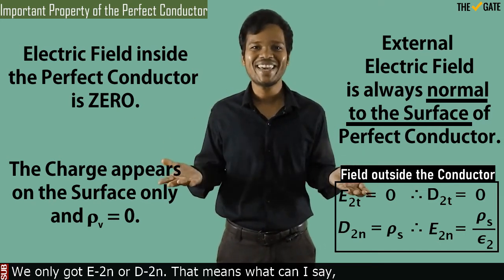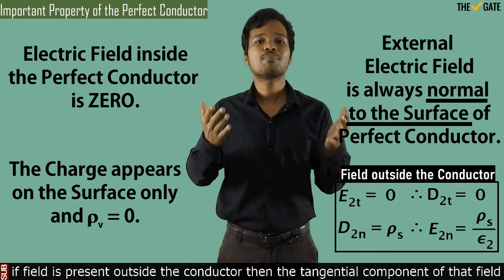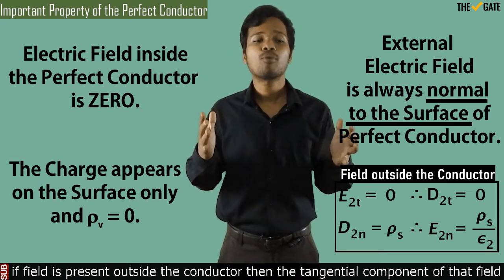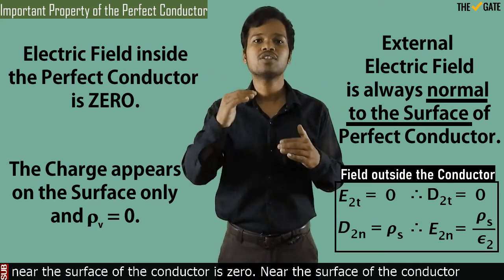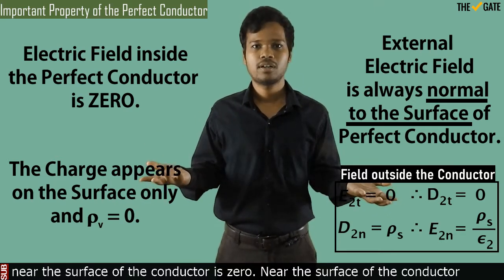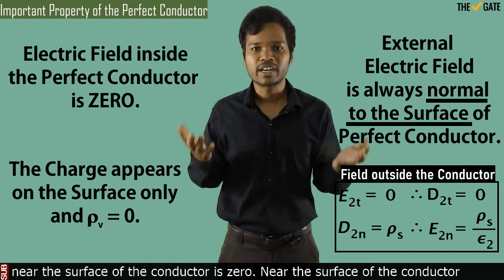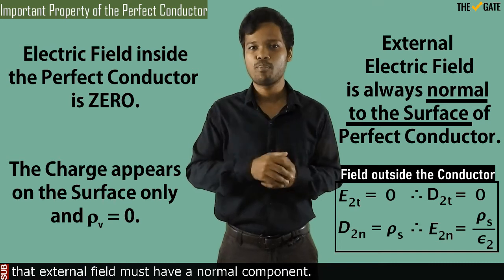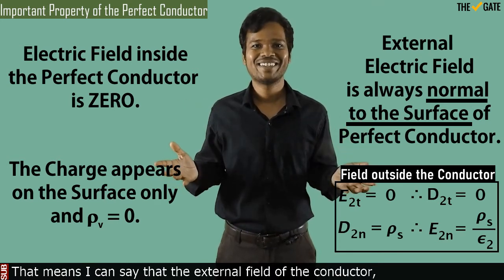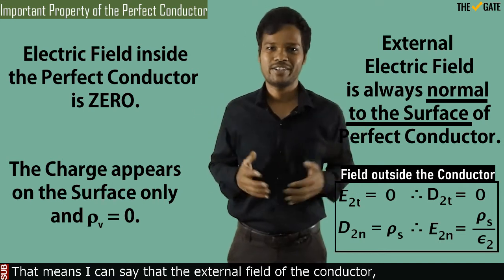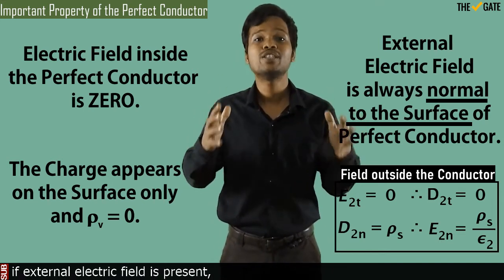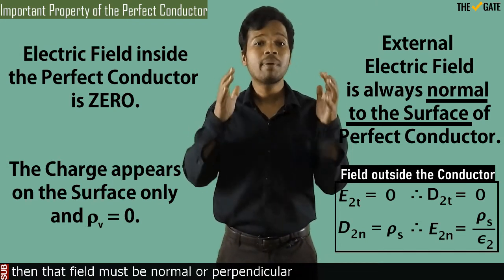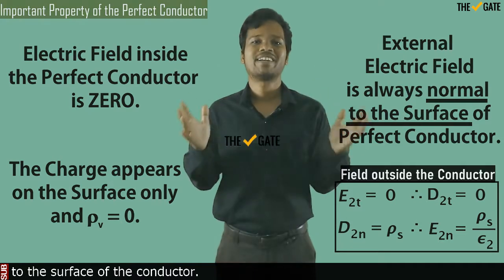That means, if a field is present outside the conductor, then the tangential component of that field near the surface of the conductor must be 0. Near the surface of the conductor, that external field must have a normal component. That means the external field of the conductor, if present, must be normal or perpendicular to the surface of the conductor.